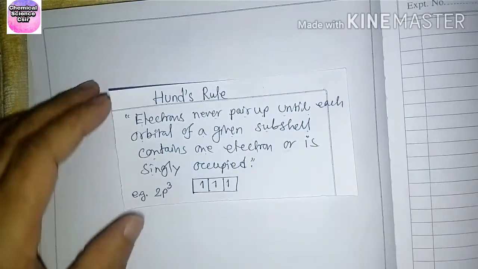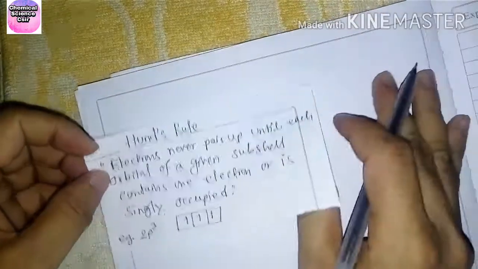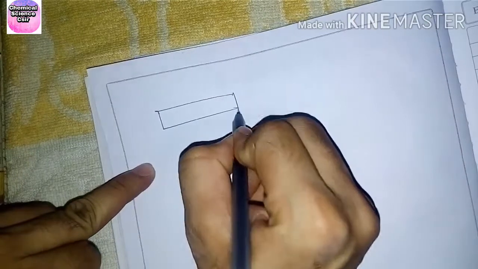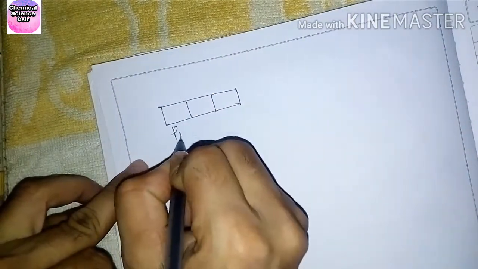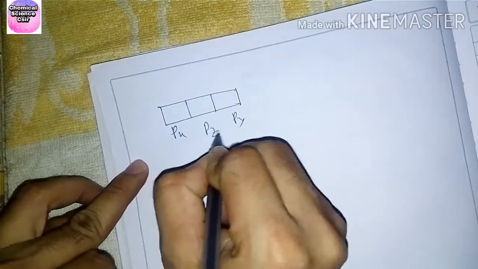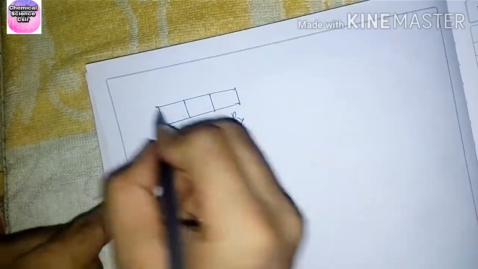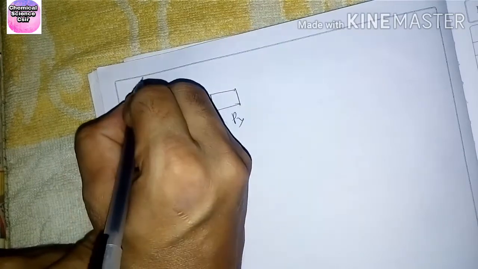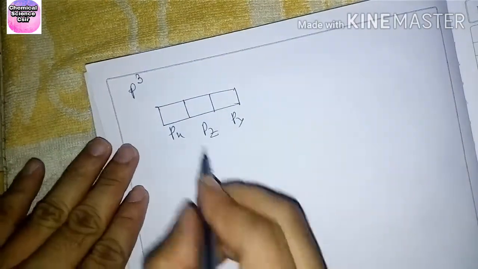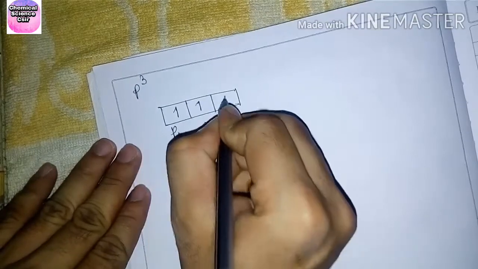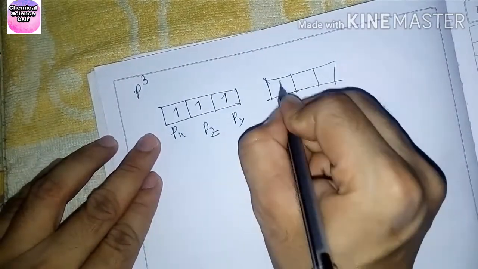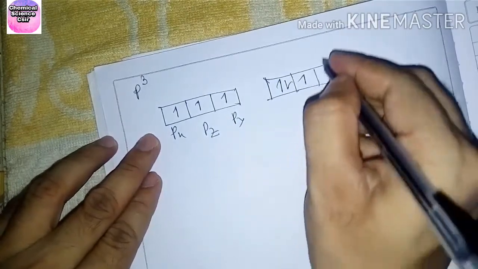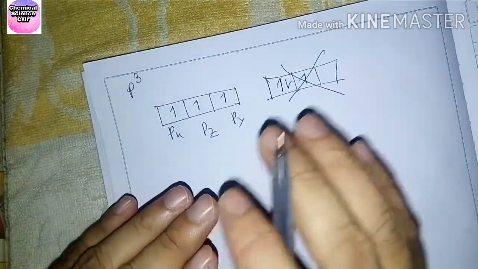Let's see how to write this. Suppose this is a p orbital, with px, py and pz. Suppose 3 electrons are present in the p orbital. Fill them up one by one, 1, 2, 3, like this, and don't write it the other way. That is wrong; this process is not correct.